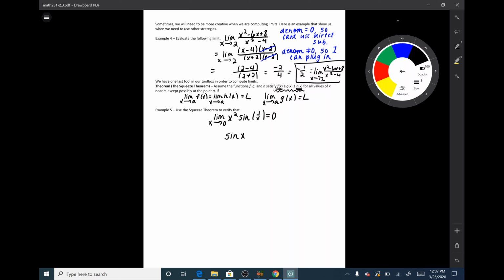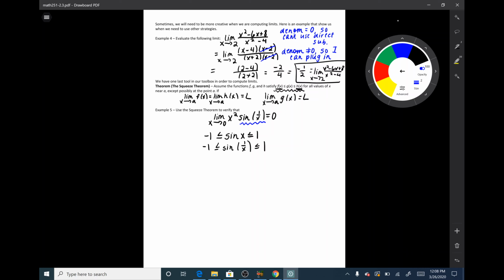So if I think about the function sine of x, it is bounded above by the number 1, right? Sine of x cannot be greater than 1. And it's bounded below by negative 1. So I know that the function sine of x is sandwiched between negative 1 and positive 1. Well, this makes it true of sine of 1 over x. The only thing that changes when I put 1 over x inside the sine is the period. So sine of 1 over x is also bounded above and below by 1 and negative 1. So that is this piece right here.